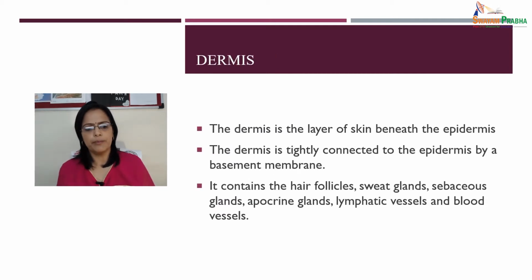So moving to the dermis. The dermis is the layer beneath the epidermis. It consists of connective tissue, and it cushions the body from stress and strain. The dermis is tightly connected to the epidermis by a basement membrane. It contains the hair follicles, sweat glands, sebaceous glands, apocrine glands, and lymphatic vessels, as well as blood vessels. So this is the dermis, which is the second layer, beneath the epidermis.